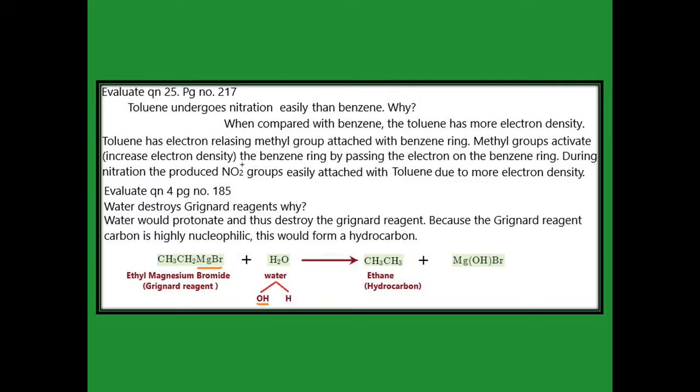So from the water we give the H, that is a proton, so water would protonate and destroy the Grignard reagent. The Grignard reagent is destroyed as the MgBr leaves the structure. Because in the Grignard reagent the carbon is highly nucleophilic, it would form the hydrocarbon. Hydrocarbon means, for example here, ethane.